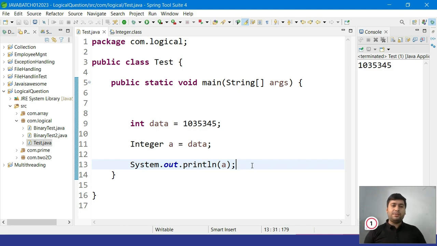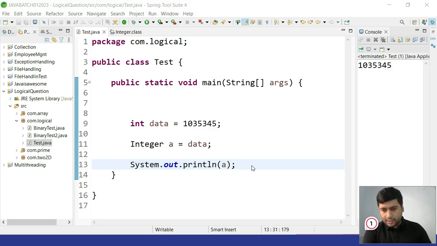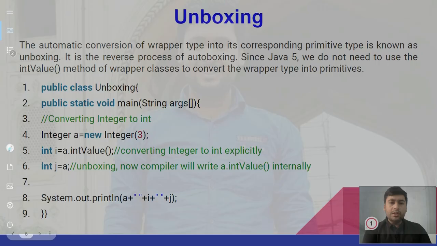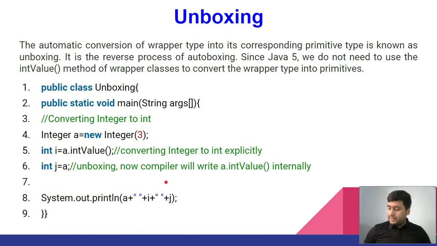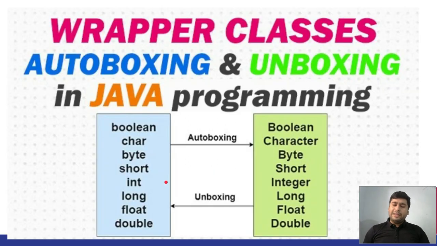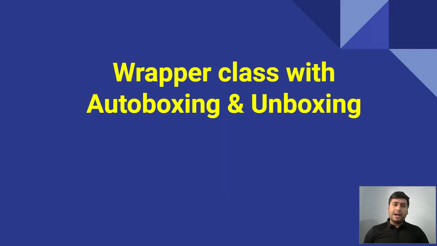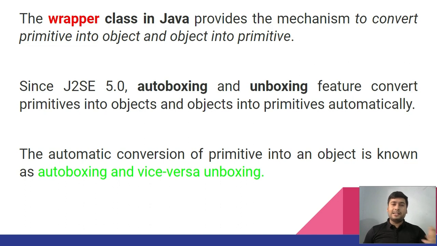So what you have to understand is what wrapper classes are and what the benefit of wrapper classes is. In an interview, the interviewer will ask, can you please tell me what wrapper classes are? You have to give this definition: wrapper classes in Java provide the mechanism to convert primitive into object and object into primitive.